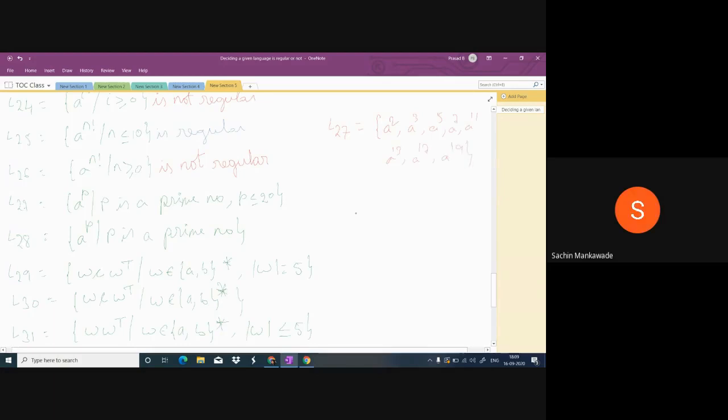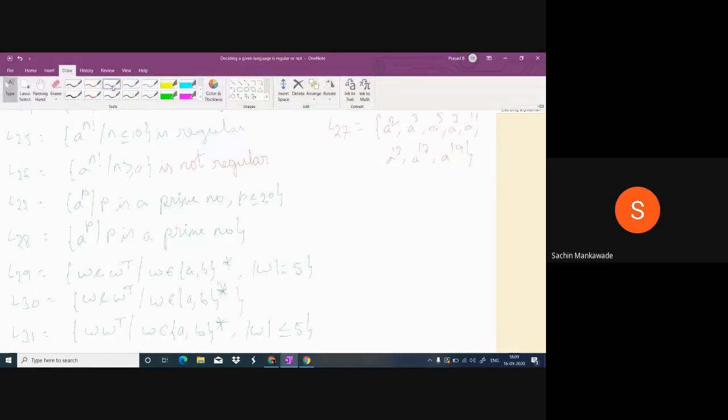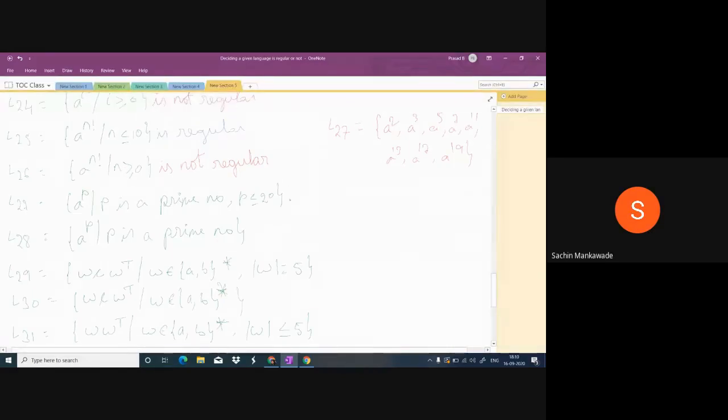So do we have an infinite number of strings or a finite number of strings in this? Finite number of strings. Counting the number of A's and checking whether it is a prime number or not is impossible in general, but we have a finite number of strings in this language. So we scan the A's. For the second A, we make a final state. For the third A, we make a final state. For the fifth A, we make a final state. Like that, we can construct. Therefore, it is possible and it is regular.